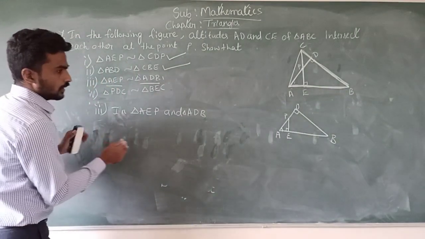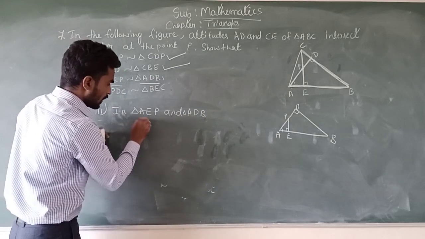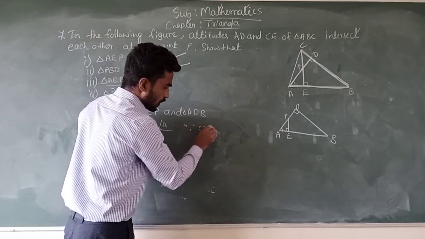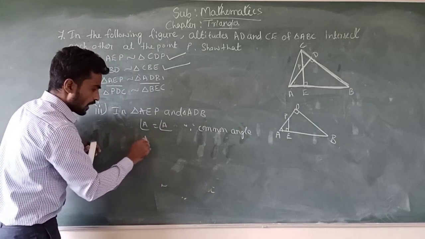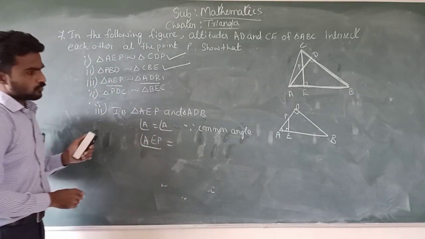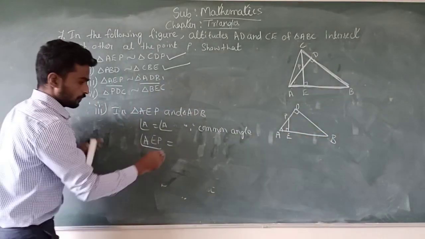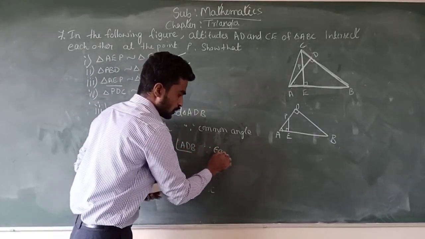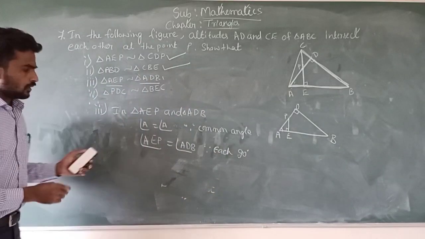By taking that, in triangle AEP and triangle ADB, angle A is equal to angle A, because it is a common angle. And also angle AEP is equal to angle ADB, because each is 90 degrees.